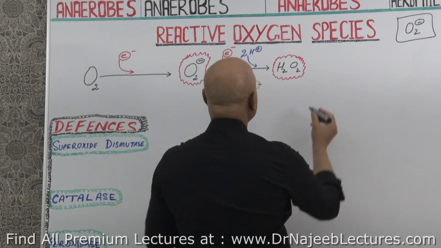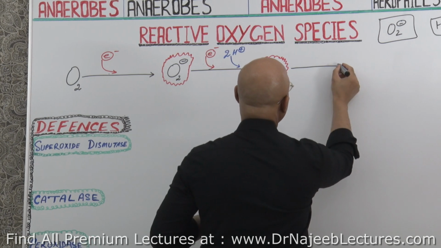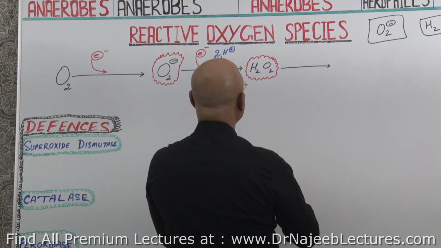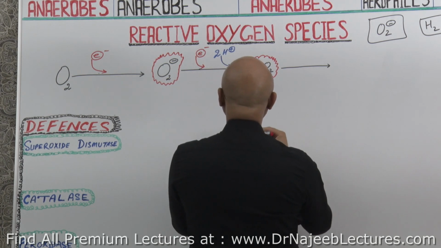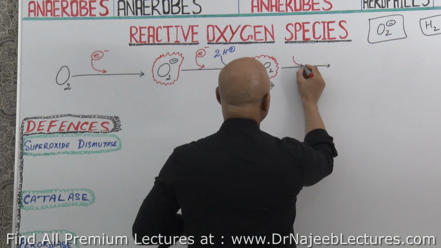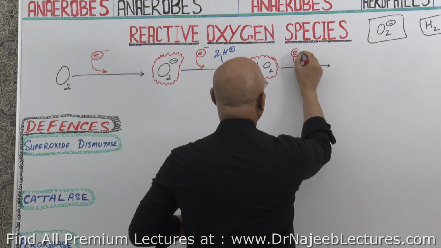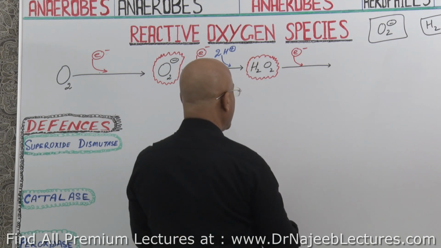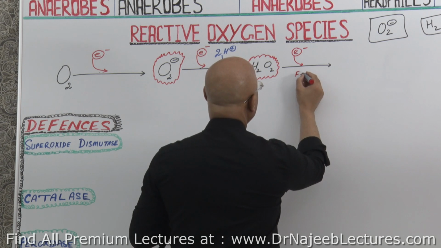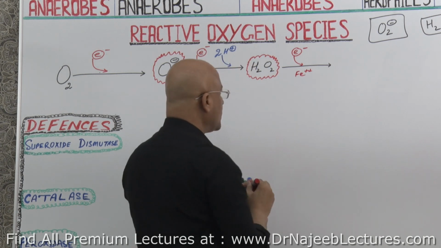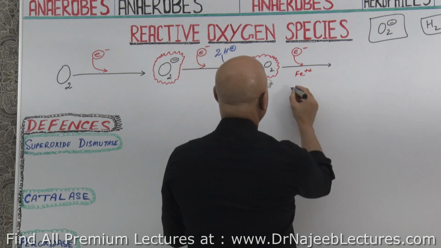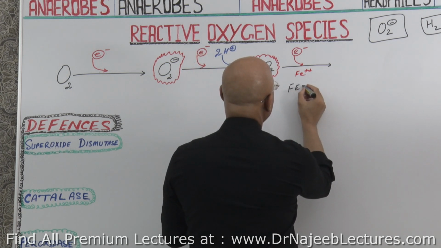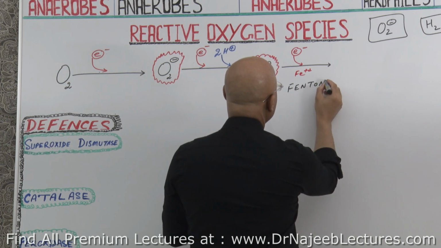And then if you add one more electron, in the presence of ferrous iron, this is called the Fenton reaction.